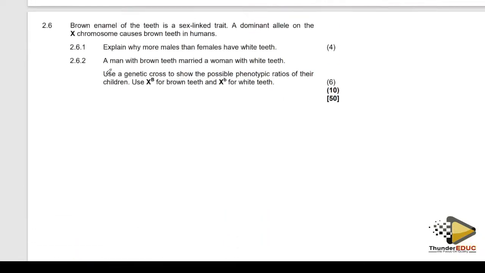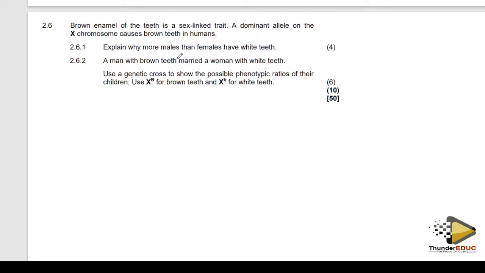So they're saying that brown enamel of the teeth is a sex-linked trait. A dominant allele on the X chromosome causes brown teeth in humans. So if you have brown teeth, even if you go for teeth whitening, it is brown teeth. Anyway, that's genetics.